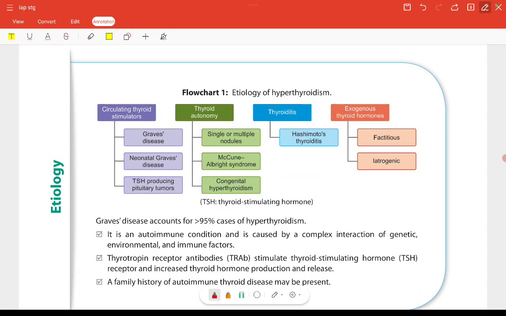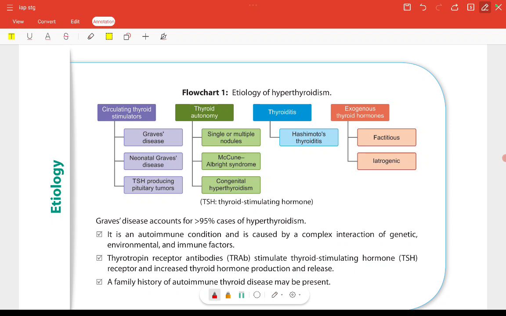Let's look at the etiology. Hyperthyroidism is caused due to circulating thyroid stimulators, which is seen in Graves' disease, neonatal Graves' disease, and TSH producing pituitary tumors. So these will circulate in the blood and stimulate the thyroid gland to produce more thyroid hormones, producing hyperthyroidism.